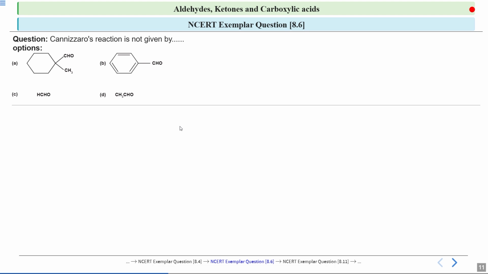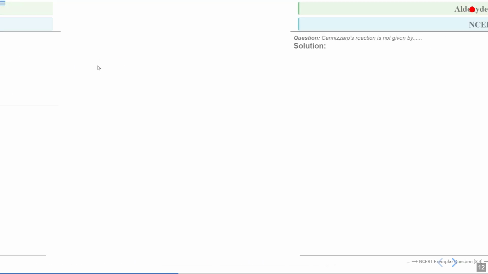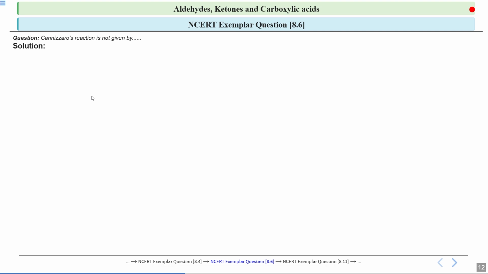Now let us move to the next question. You have to tell that Cannizzaro reaction is not given by. So you have been given 4 options and you have to choose the correct option. So first, which compounds do not give this reaction? First we need to know the criteria for which compounds do not give this reaction. So first let us list the main conditions for Cannizzaro reaction.